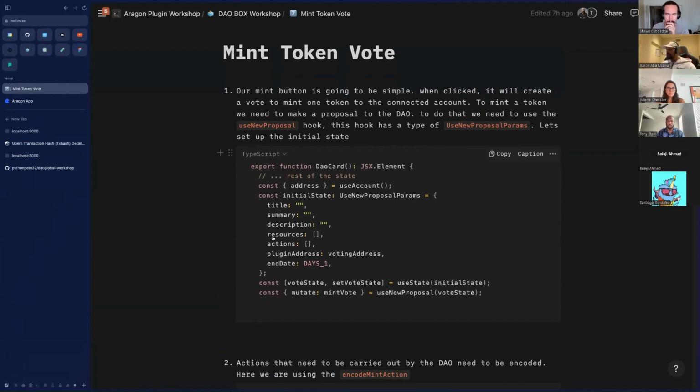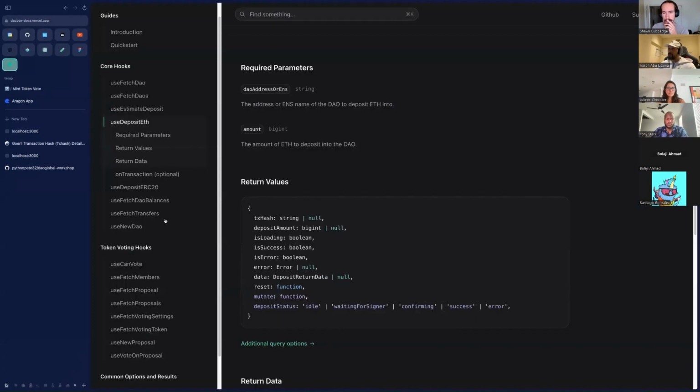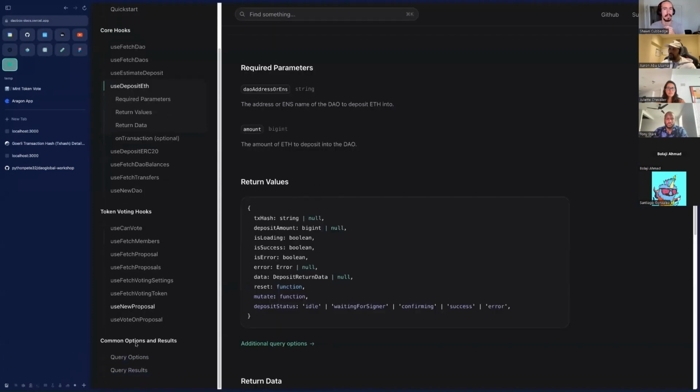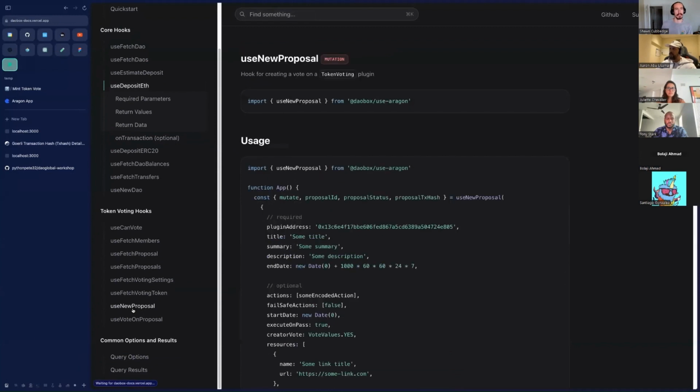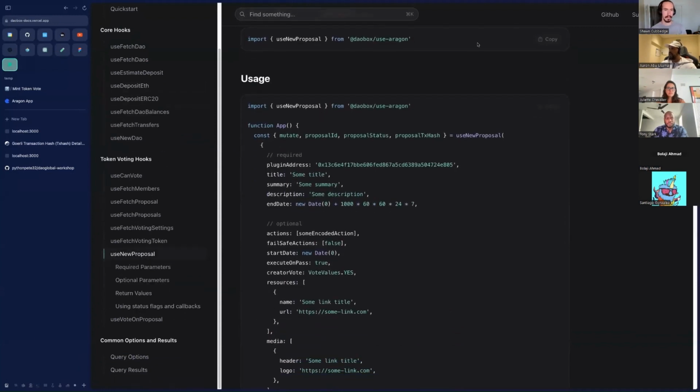But to mint a token or to do anything that's sensitive like that, we're going to have to create a vote. And to create a vote, you have to create a proposal, and there's a specific format that you have to use, right? So if we go to the docs, the hook that we want here is useNewProposal, right? And this is how the hook looks.